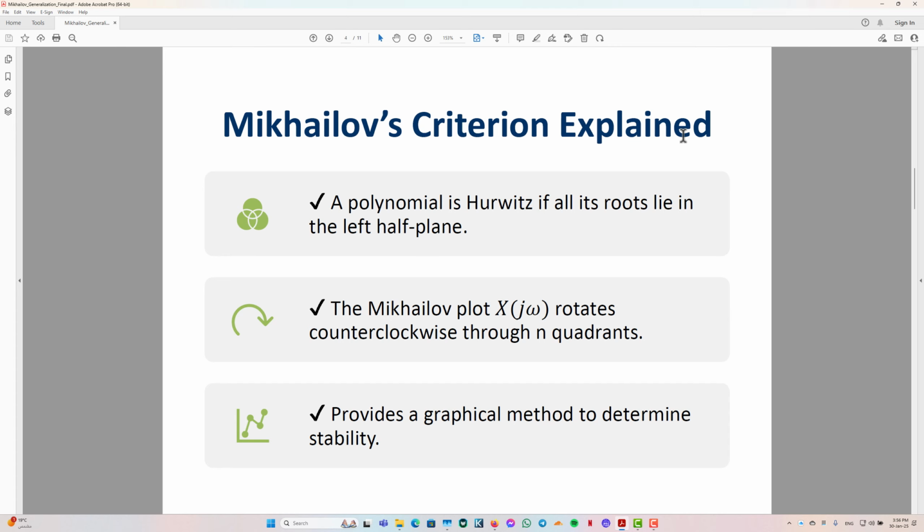The real polynomial x of s of degree n is Hurwitz if and only if the plot of x of j omega with omega increasing from 0 to infinity turns strictly counterclockwise and goes through n quadrants as it turns. So, the Mikhailov criterion provides a graphical method to determine the stability of the given polynomial.